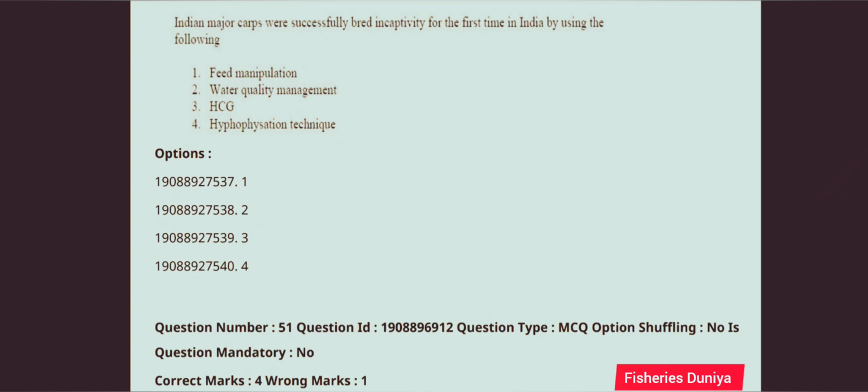Next question. Indian major carps were successfully bred in captivity for the first time in India by using the following. Options: feed manipulation, water quality management, HCG, hypophysation technique. So the correct answer for this question is option number 4, hypophysation technique.